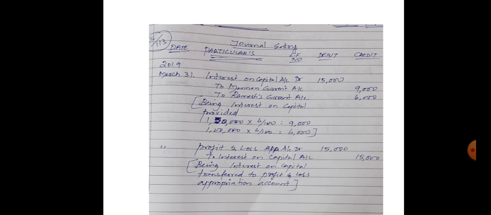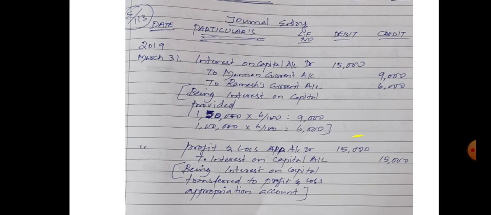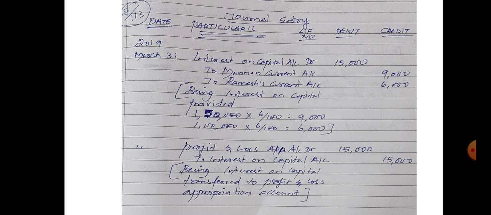Calculate interest on capital at 6% per annum for the year ending 31st March 2019, and show the journal entries. The journal entry format is: date, particulars, LF number, debit and credit.